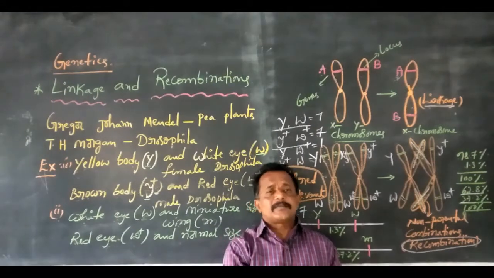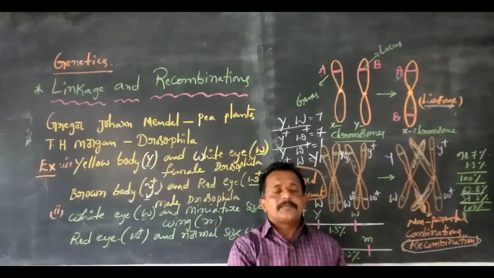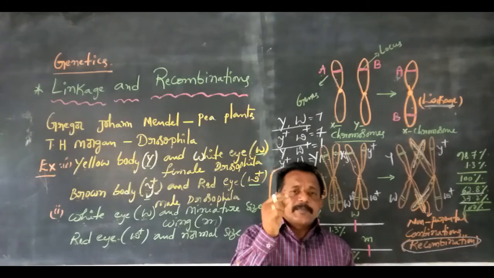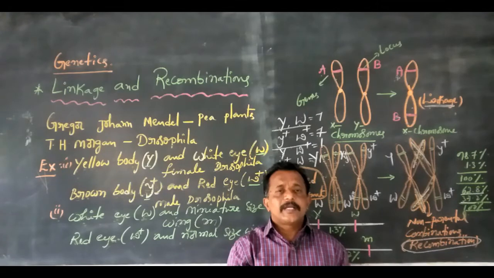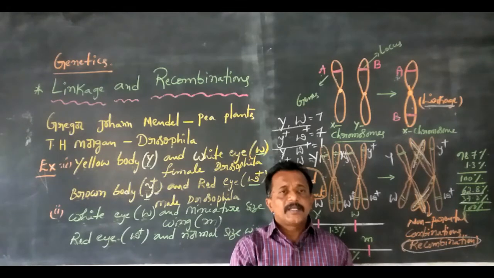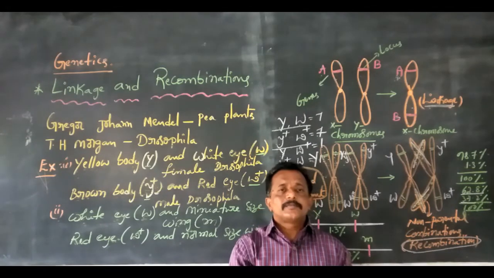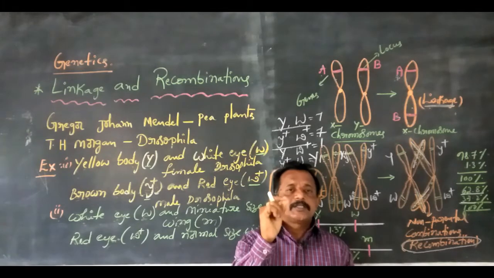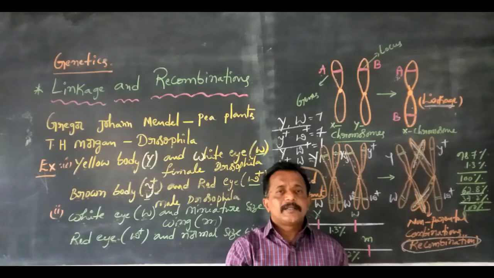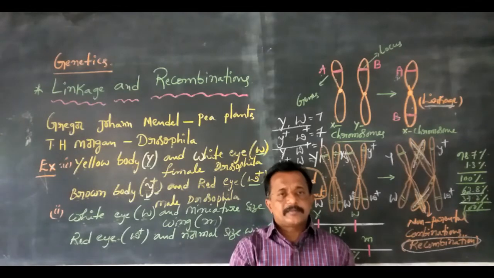Why? Because Drosophila can be easily grown on simple synthetic culture media in the laboratory, and can be grown in about 2 weeks. The lifespan is short, and the life cycle is completed in 2 weeks.